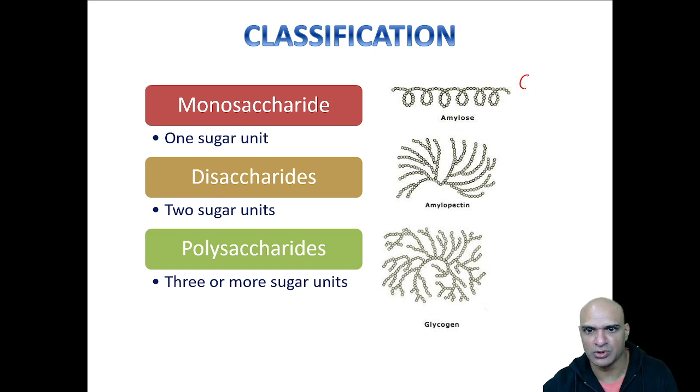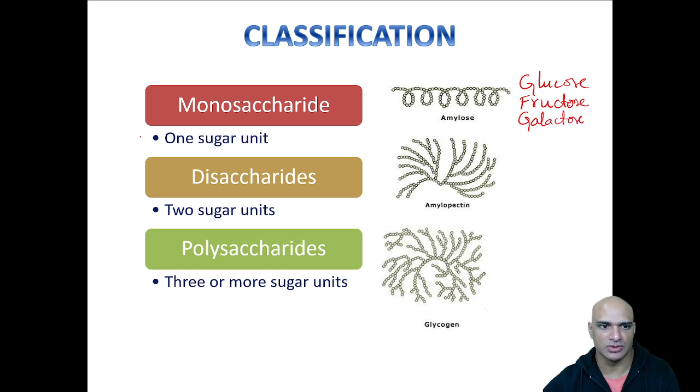So we can have glucose, fructose, and galactose. So the basic classification of a carbohydrate is monosaccharide, which is only one sugar unit if you look at it.